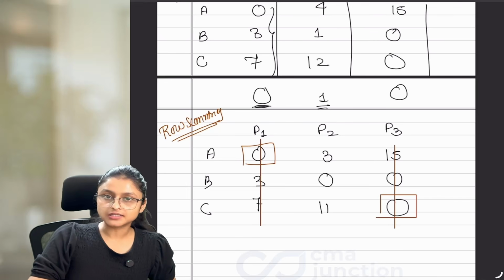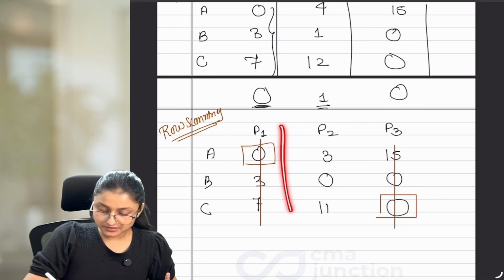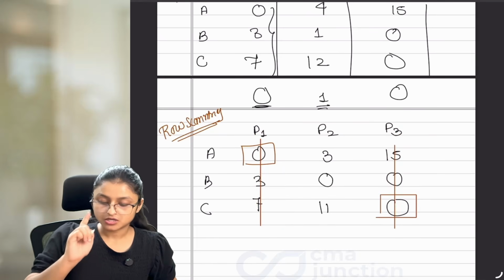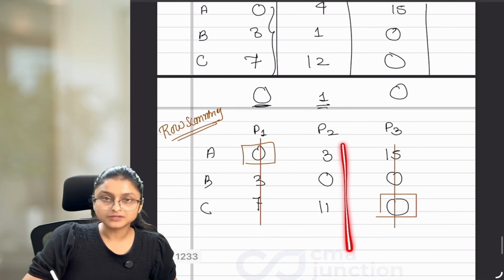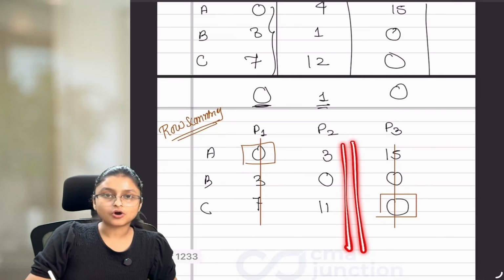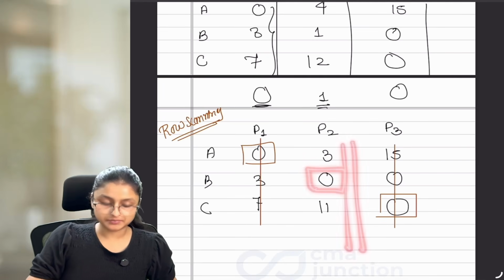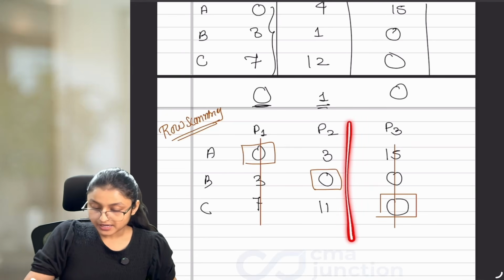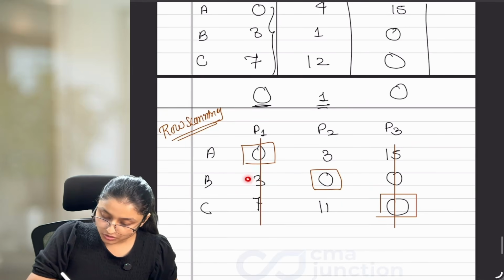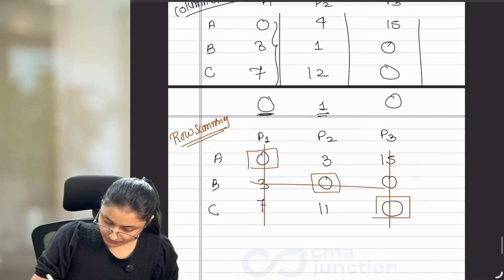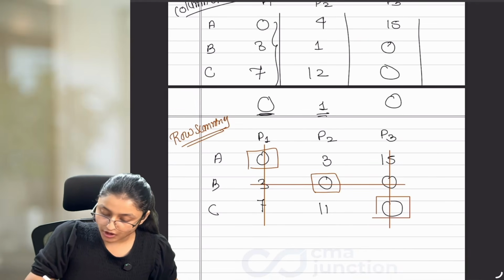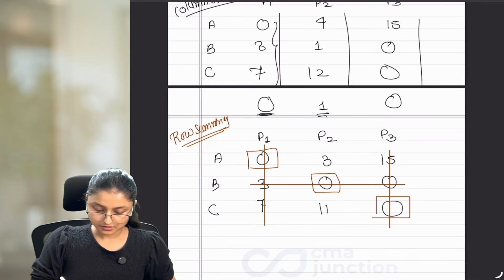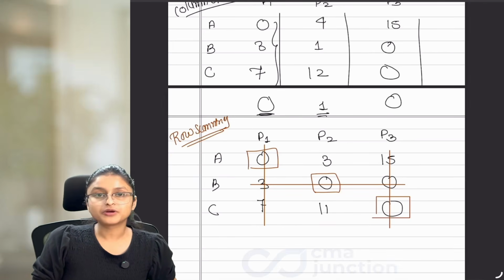So we have already done our row scanning, and after row scanning, this particular column has already been crossed. This particular column has already been crossed. So the only column which is left now is this one. So I'll analyze this column, and I found out that only one 0 is available here. So I'll mark a square in it, and as I was scanning the column, I have to cut the row. Which row? The row in which you found that 0 with a square. That is the row you have to cut. Okay? Done. Now this is our row and column scanning.